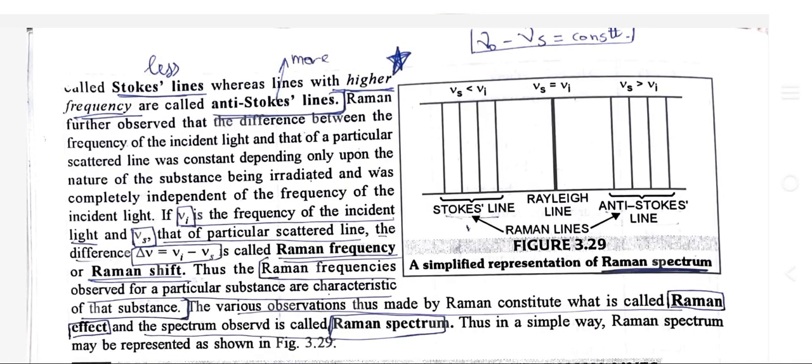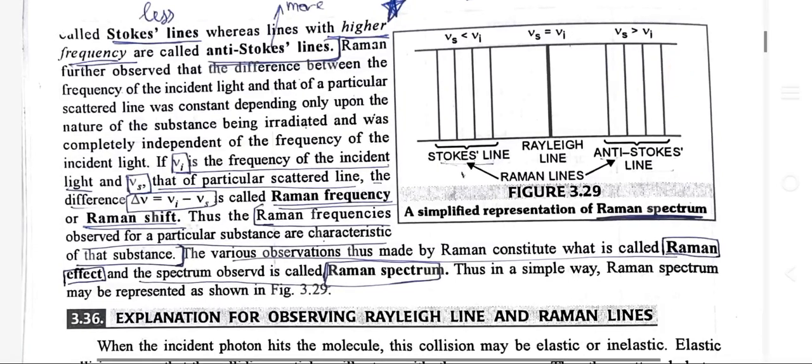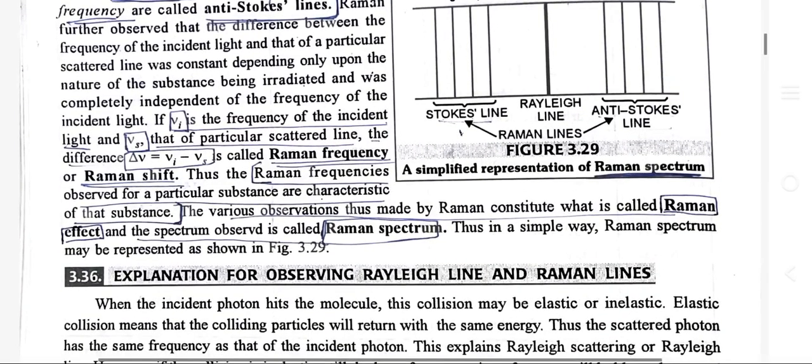Raman further observed that the difference between the frequency of the incident light and that of a particular scattered line was constant, depending upon the nature of the substance being irradiated and was completely independent of the frequency of the incident light. If μI is the frequency of the incident light and μs that of the particular scattered light, the difference Δμ = μI − μs is called Raman frequency or Raman shift. Thus, the Raman frequencies observed for a particular substance are characteristic of the substance.